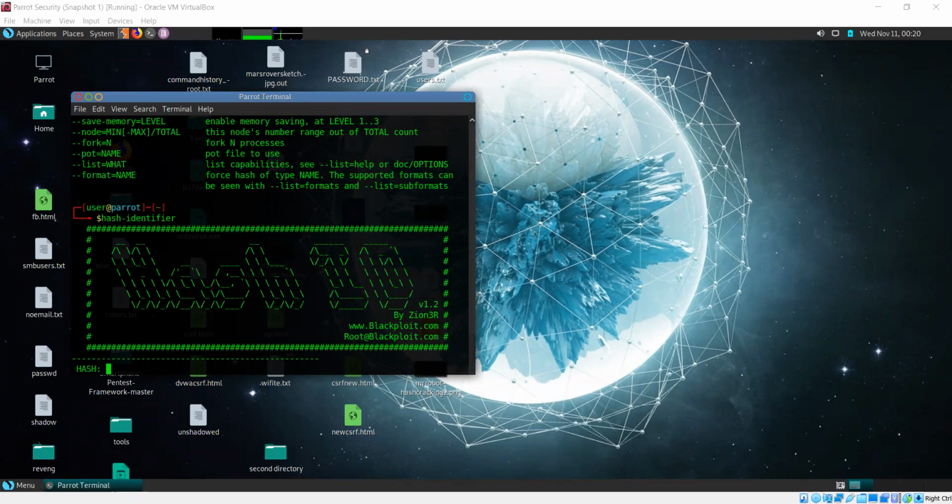Sir, what is the difference between encryption and hashing? See, in encryption, you're taking some data, which is known as the plain text, and converting it into a format which is not going to be readable normally.